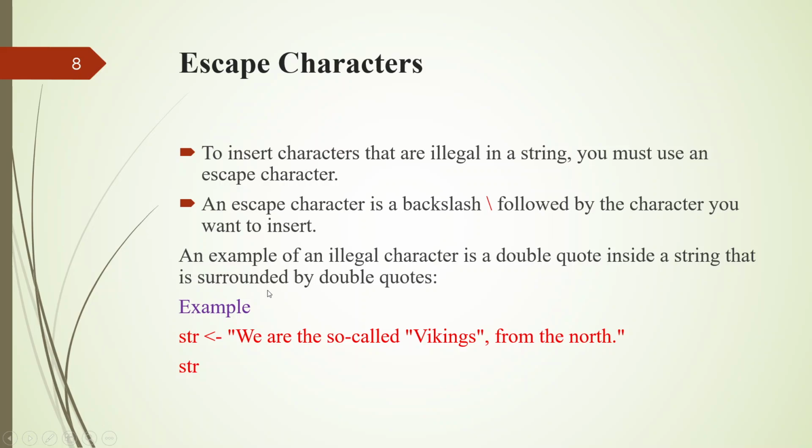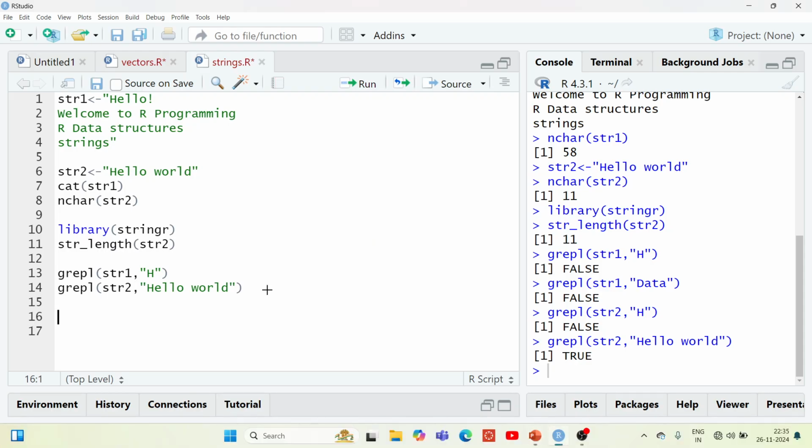Now let's see the escape characters. Normally, if you want to insert any illegal characters in your string, in those cases we have to use the escape character. For example, let's create string 3.